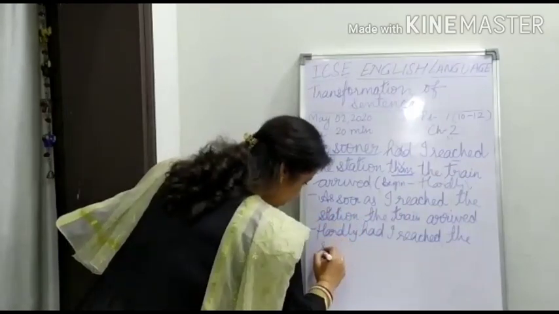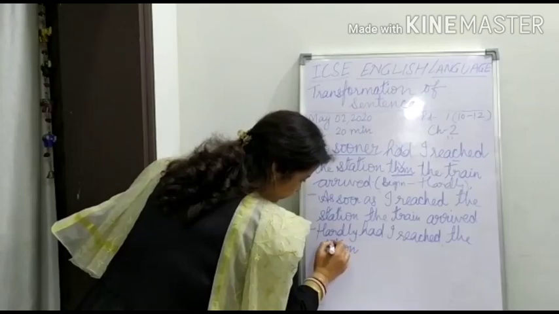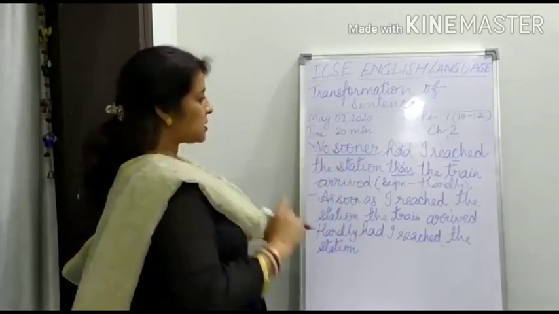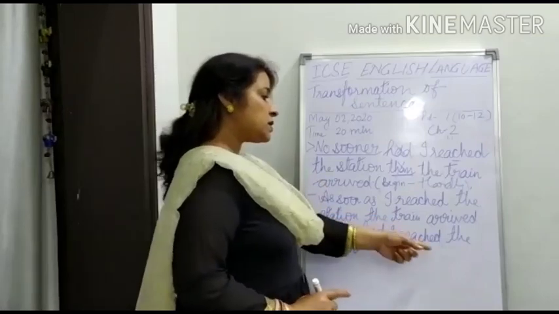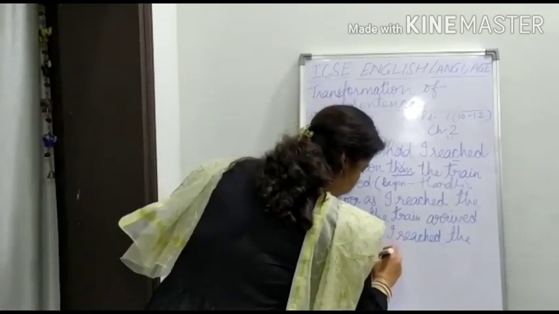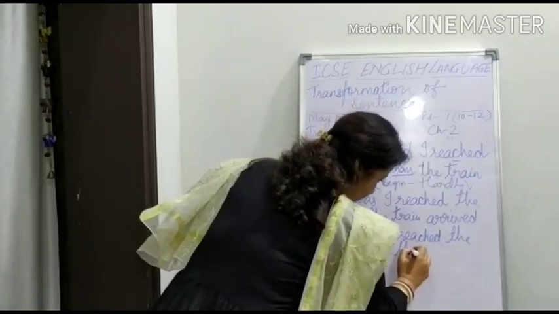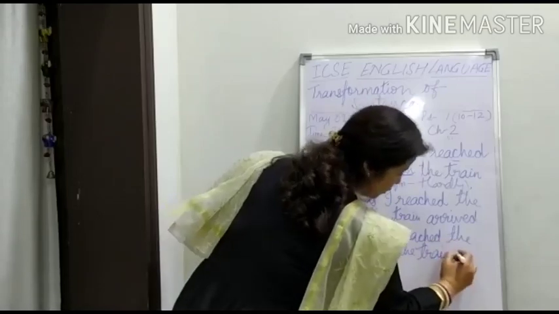Yes, reach the station. Yes, now with hardly and with scarcely, we have to insert when. When the train arrived.